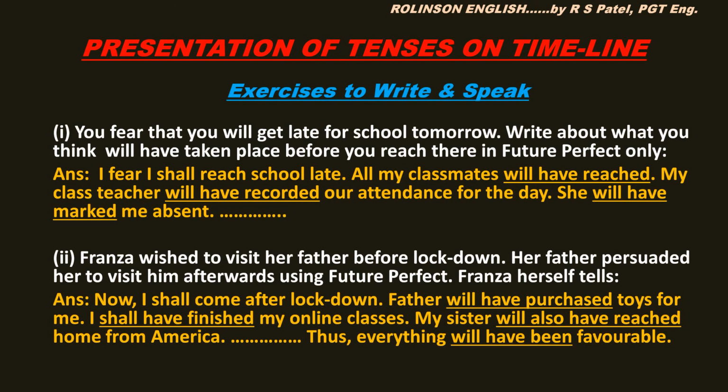Simple future to show the time and place and situation. Father will have purchased toys for me. I shall have finished my online classes. My sister will also have reached home from America. Thus, you can go on adding. And finally you can say, thus everything will have been favorable.